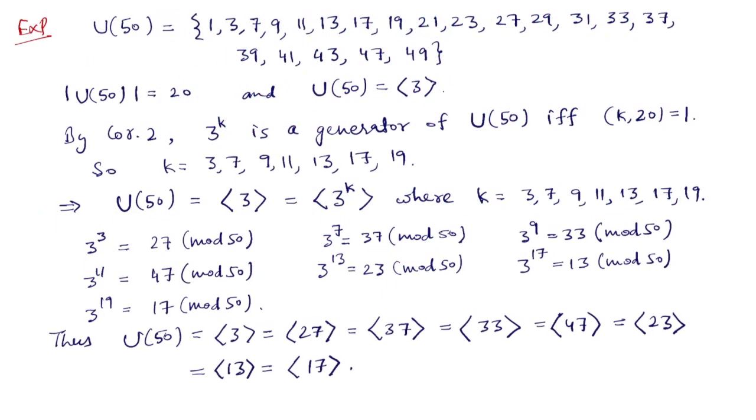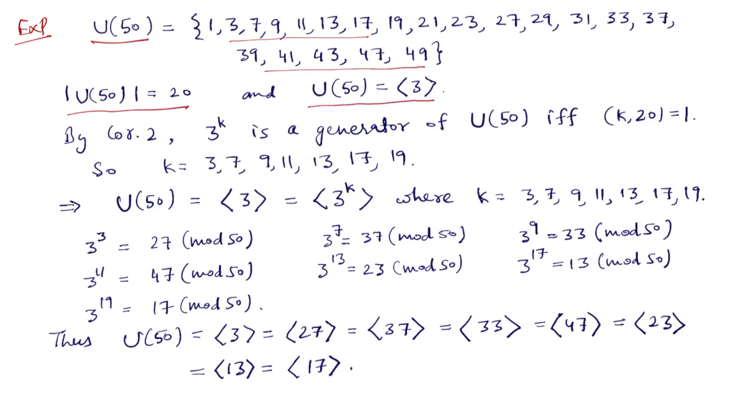As an example, let us find all the generators of the group U(50). U(50) consists of positive integers that are less than 50 and whose GCD with 50 is 1. So these are the numbers in U(50). These are 20 numbers, so the order of U(50) is 20, and we can check that U(50) is generated by 3.